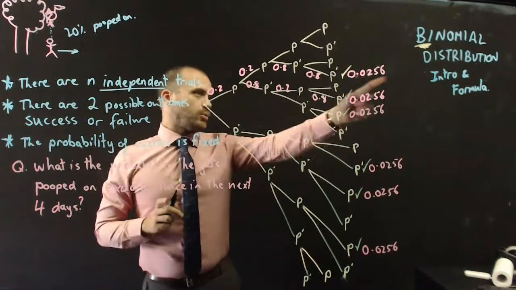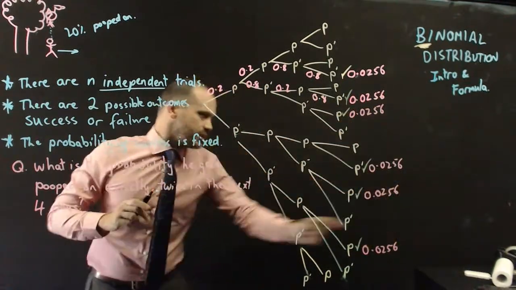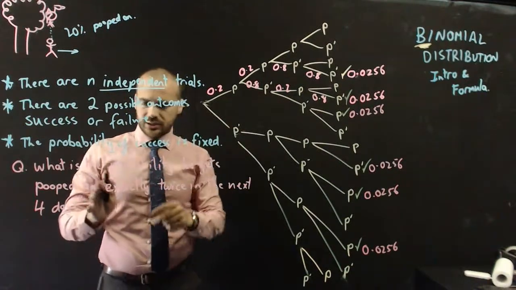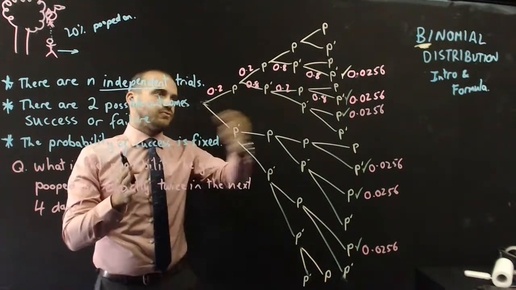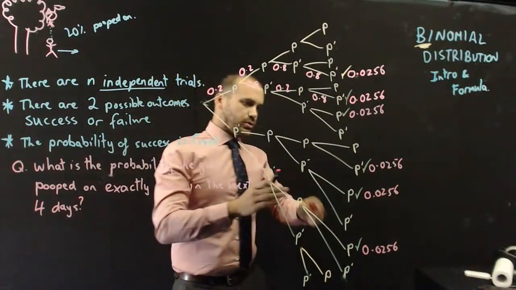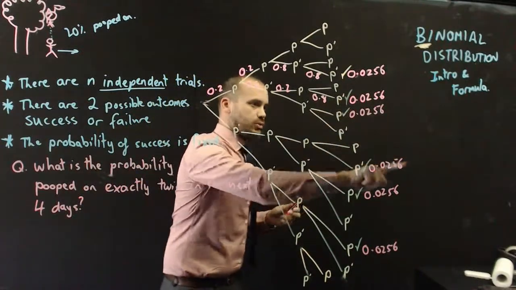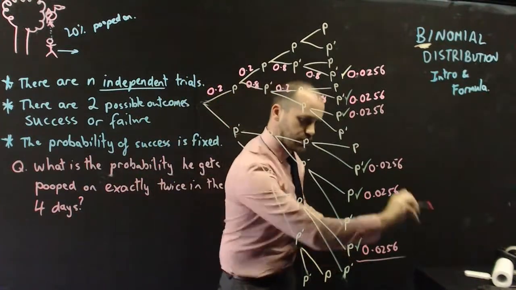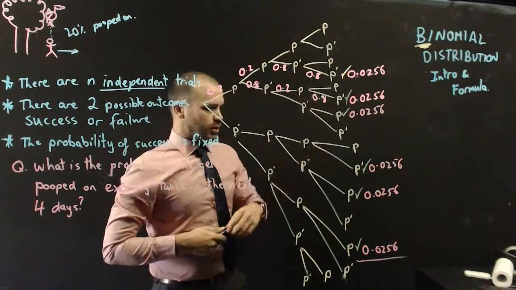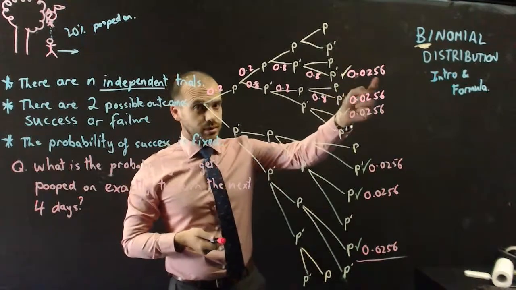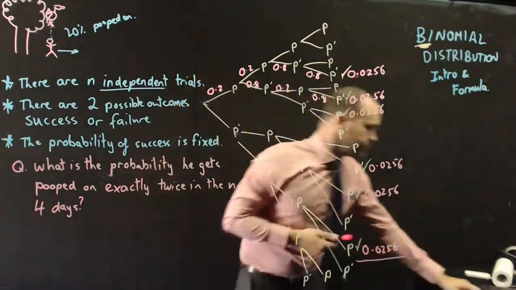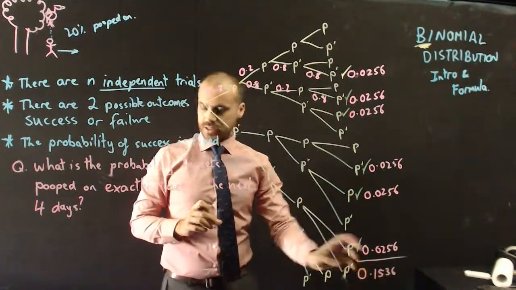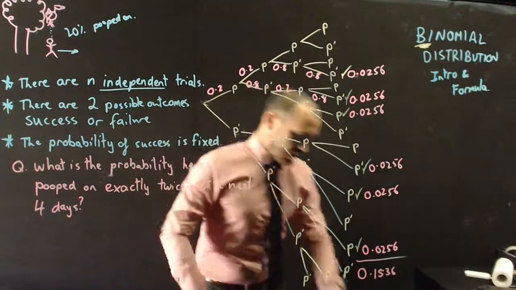So there are 1, 2, 3, 4, 5, 6 different paths in our tree diagram to get pooped on exactly twice in the next 4 days. If I want to know the probability of this or this or this or this or this or this happening, I just need to add all of those together. Obviously, a faster way to do it will be to take one of them and multiply that one by 6. Alright, so I get an answer. 0.1536 is my answer. That is the end of the question.